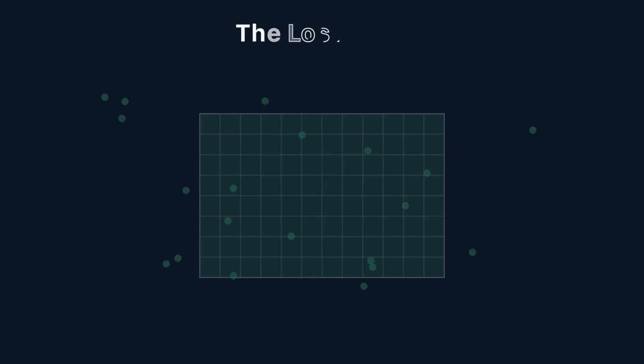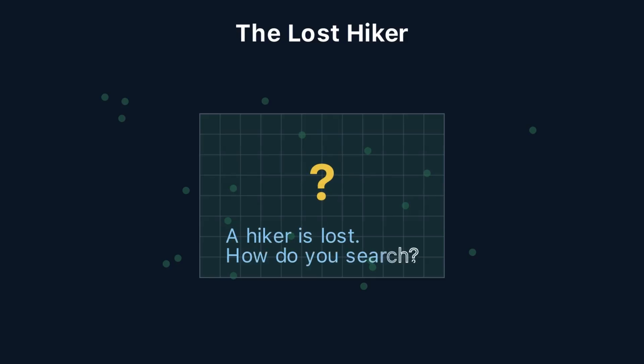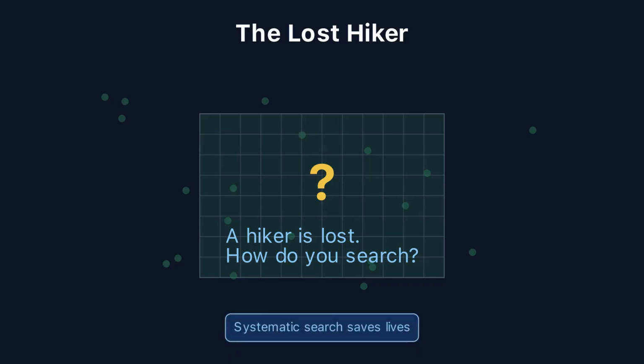A hiker is missing in a national park. Thousands of acres of forest, cliffs, rivers and trails. The search team arrives at dawn. Where do they look? Random guessing wastes time. A systematic plan saves lives. This is the story of how Latin Hypercube Sampling, sensitivity analysis, and Bayesian inference work together, told through a search and rescue mission.